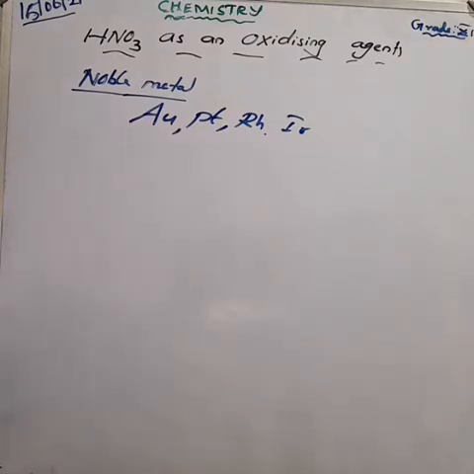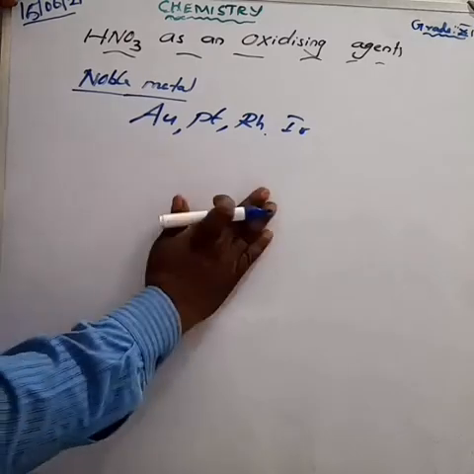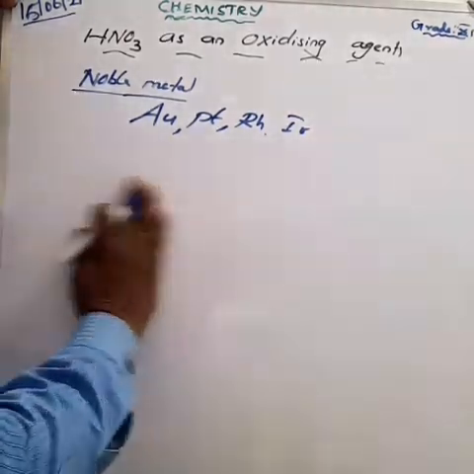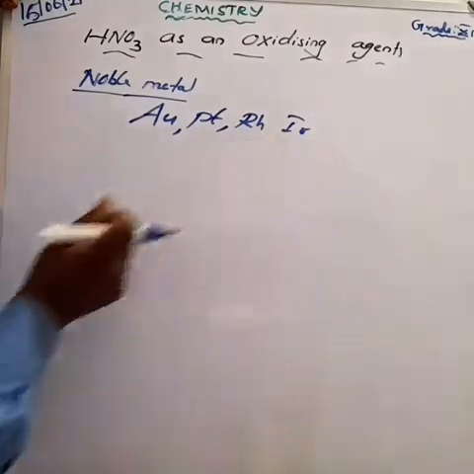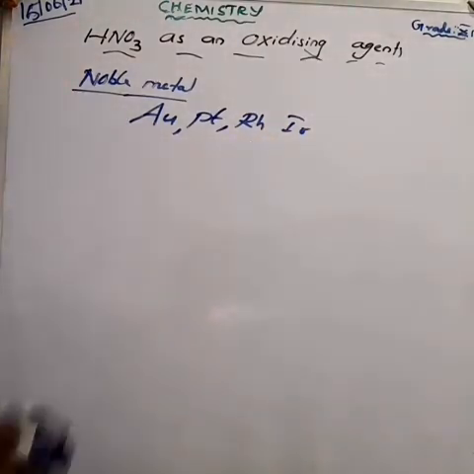Nitric acid oxidizes metals, but these are some of the non-reactive metals.